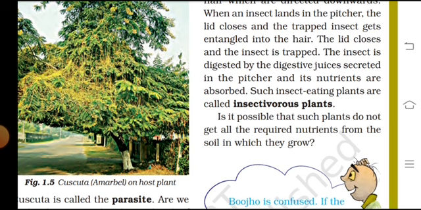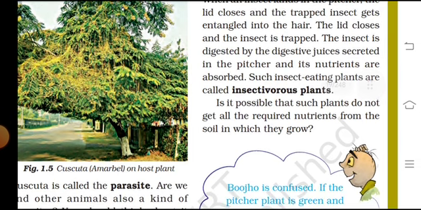The lid closes and the insect is trapped. The insect is digested by the digestive juice that the pitcher secretes, and the nutrients are absorbed. Such insect-eating plants are called insectivorous plants.